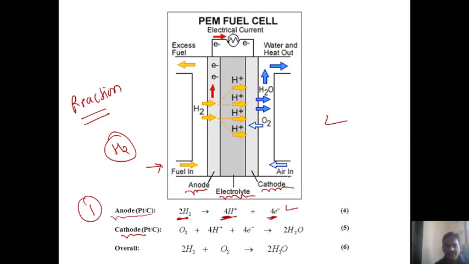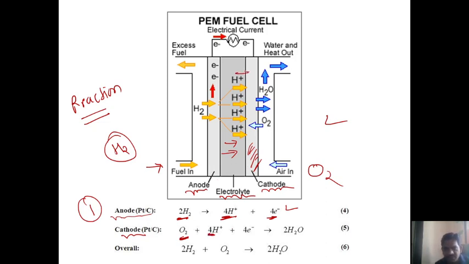At the same time, at the cathode, what do we supply? We supply oxygen. So oxygen is supplied toward the cathode electrode, guys. Whenever we supply the oxygen O2 toward the cathode in a proton exchange membrane fuel cell, the H+ ions are transferred through the membrane, which is called the electrolyte, toward the cathode.